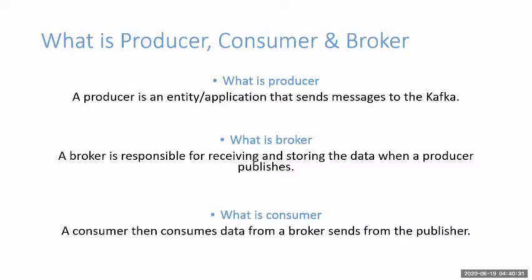After that, the consumer. If the producer produces some data or sends some messages, then on the opposite side there must be some consumer who receives the message and stores it, or does whatever they want with it. So the producer generates the message, the consumer consumes the message from the broker, and the broker acts like an agent who gets the message from the producer and sends it to the consumer whenever it is required, or whenever the consumer has permission to get the message, right?